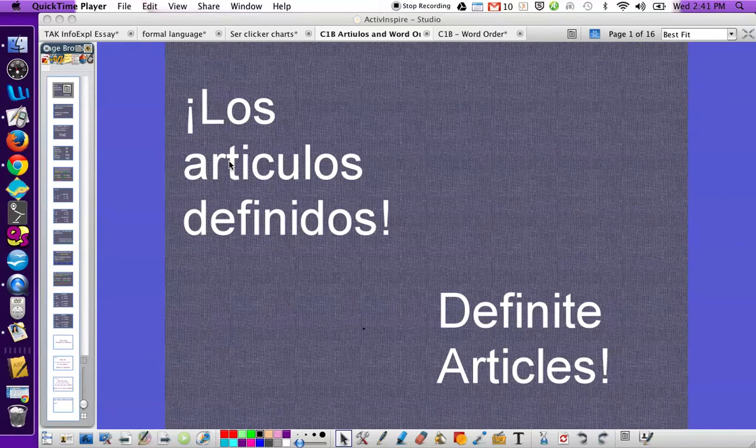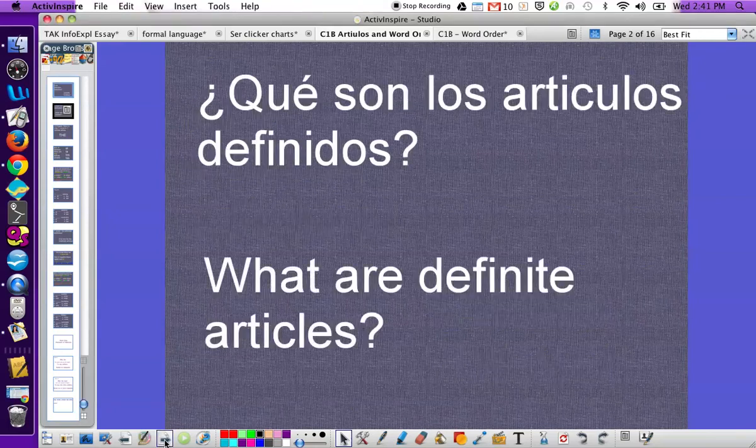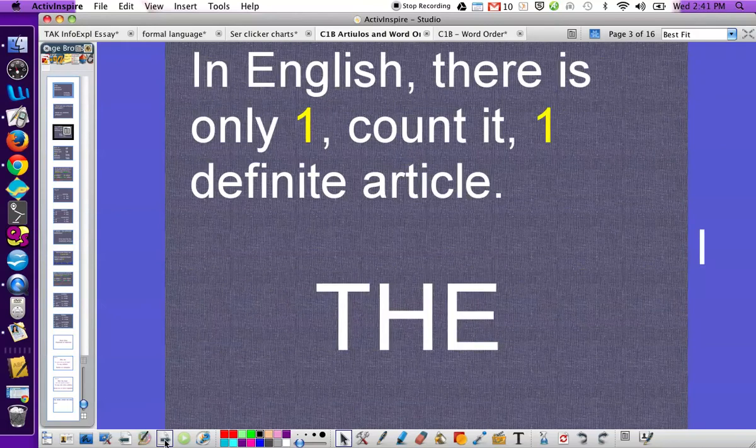Articles and word order. Vamos a empezar con los artículos definidos, or definite articles. What are the definite articles? ¿Qué son los artículos definidos? Well, in English, there is only one definite article. We use it all the time. It is the word the. T-H-E, as simple as it gets.